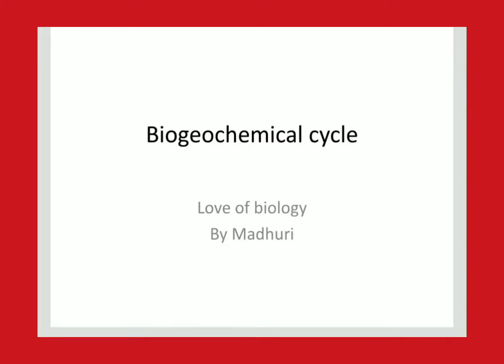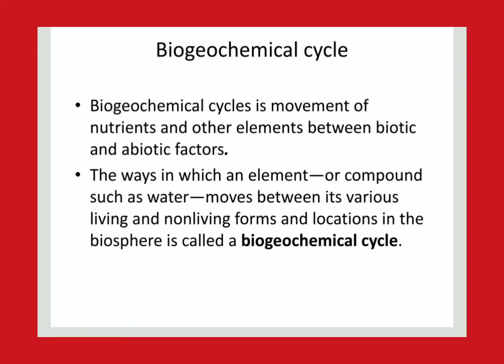Today we are going to learn about the biogeochemical cycle. So what is this biogeochemical cycle? It is the movement of nutrients and other elements between the biotic as well as abiotic factors, living and non-living things. So the movement of the nutrients we are going to learn. The way in which an element or compound like water moves between its various living and non-living forms and locations in the biosphere, we call it a biogeochemical cycle.